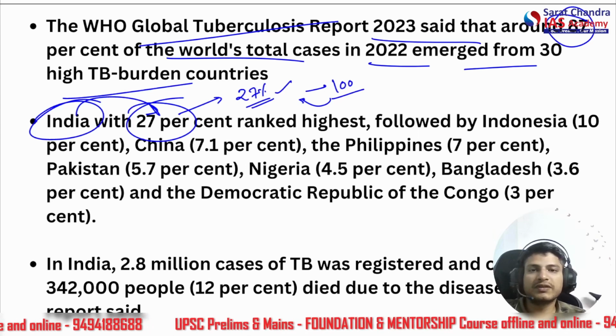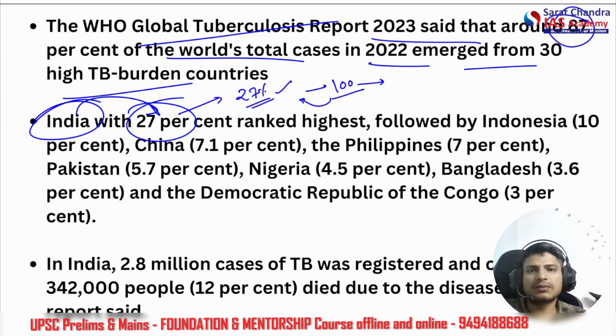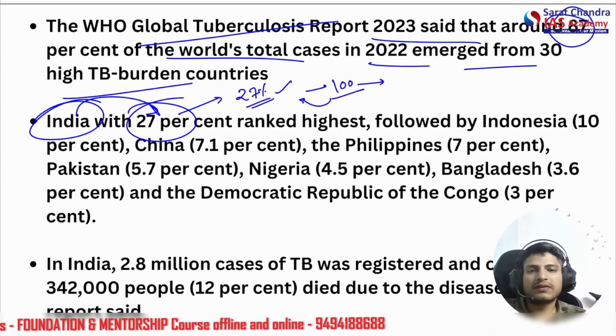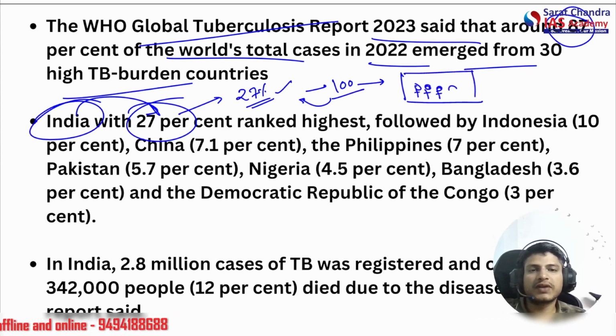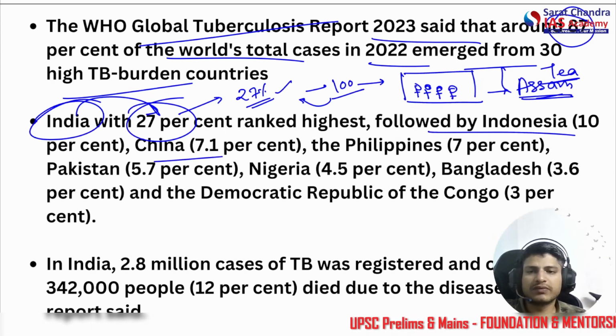So we are the most populous country, all right, with a rather low level of hygiene, you can say environmental hygiene, especially in, let's say, houses that have multiple people, or workers working in factories. Especially this case was in Assam, the tea gardens of Assam. Okay, this TB study case you can read from the tea gardens of Assam. And there are multiple countries followed by Indonesia, China, etc. We don't have to do anything with them.